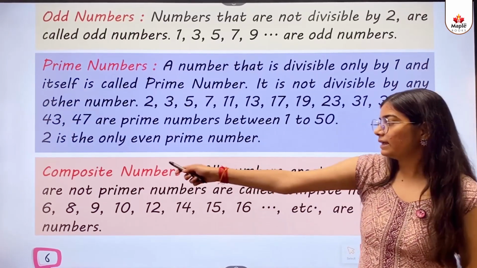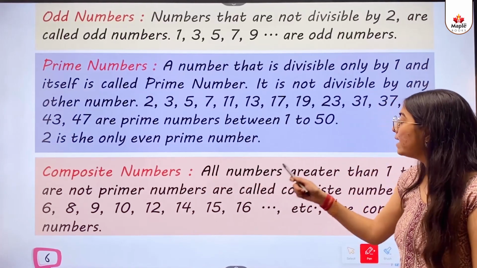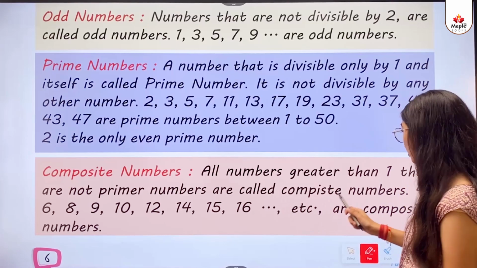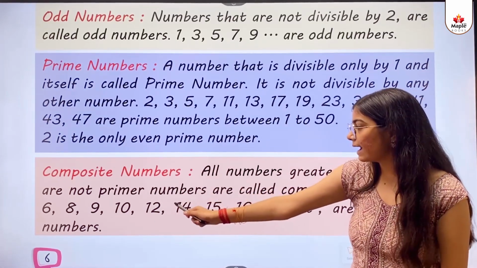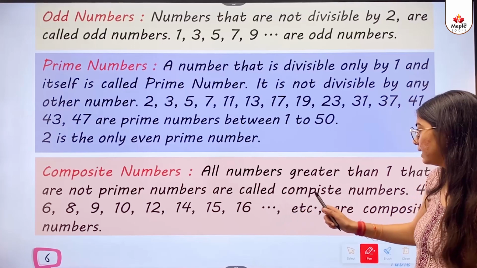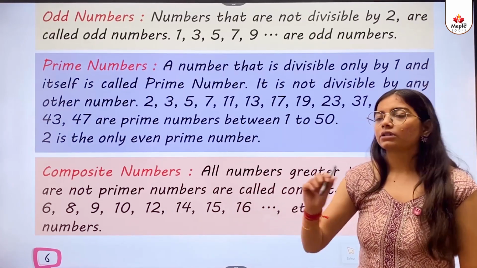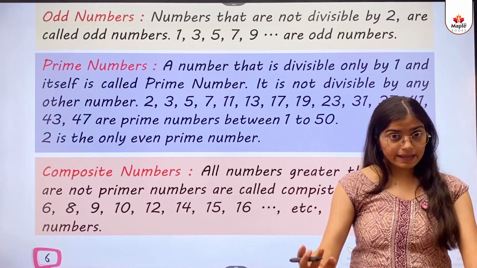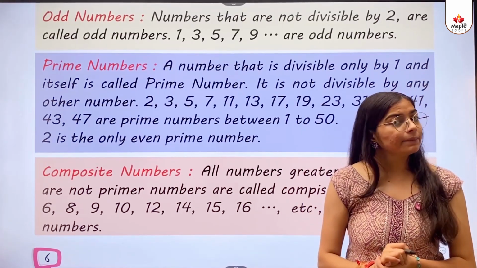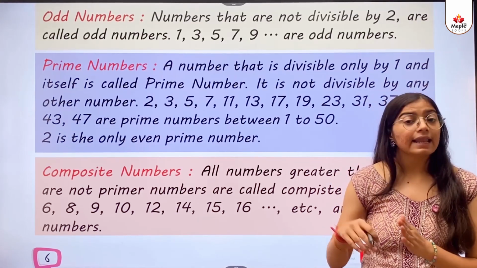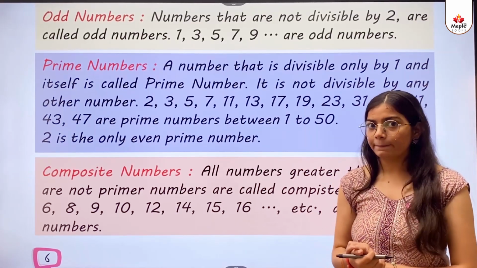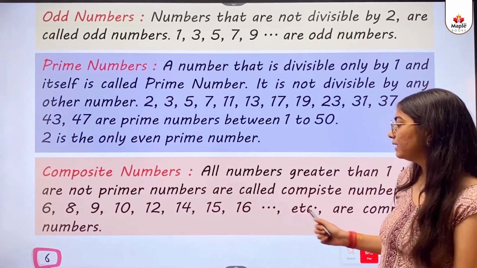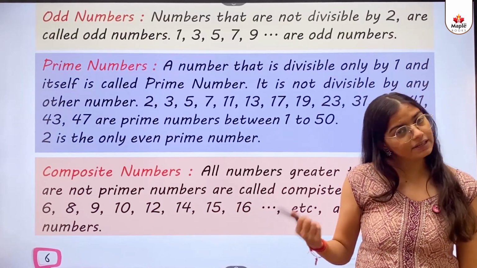Okay kids? Next, composite numbers. All numbers greater than 1 that are not prime numbers are called composite numbers. 4, 6, 8, 9, 10, 12, 14, 15, 16, etc. are composite numbers. So kids, composite numbers are numbers that are greater than 1 and are not prime numbers. The numbers left apart from primes, what do we call them? Composite numbers. And their examples are given here, which I just read.